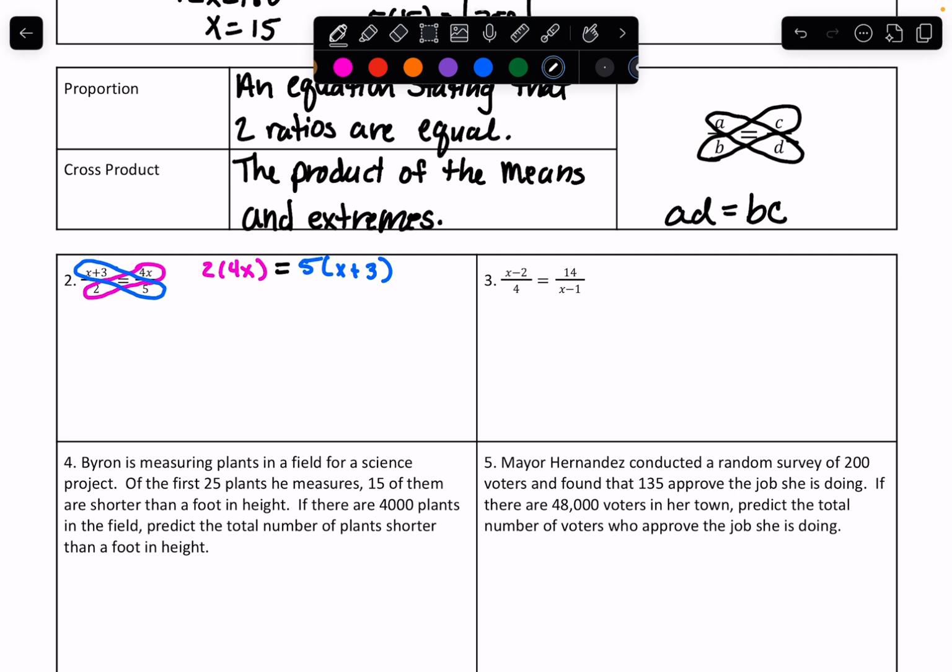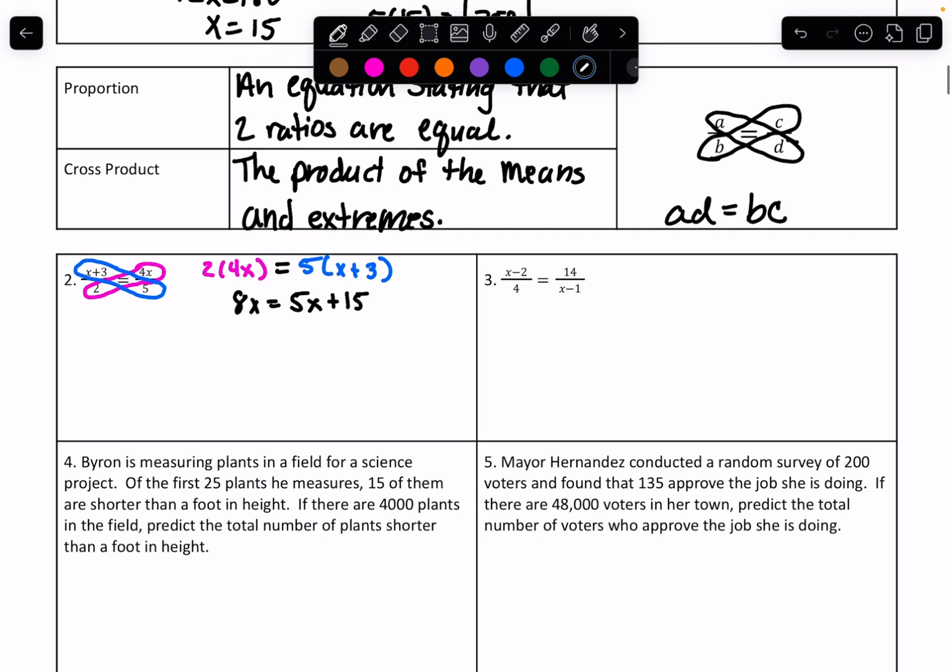So 2 times 4x is 8x. And then 5 times x and 5 times 3. So I would normally just write this. I would start there. I wouldn't actually write the other piece. Unless you mess up the distributing.